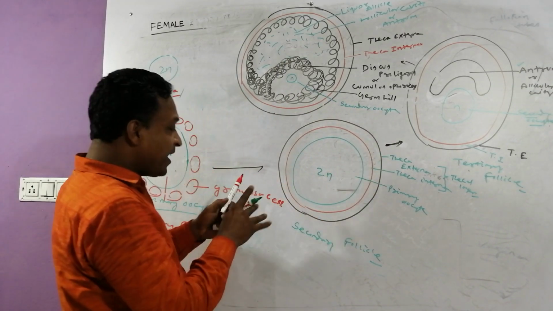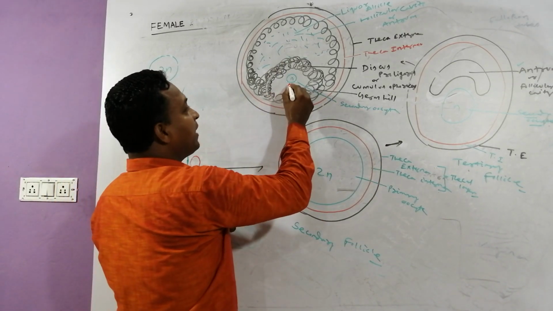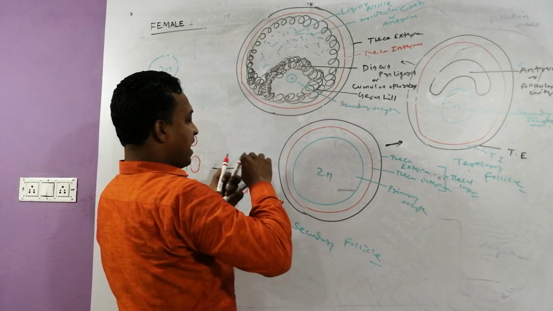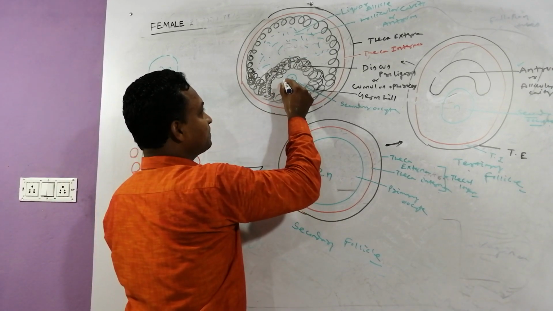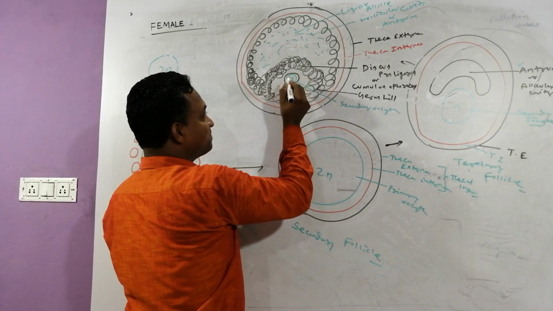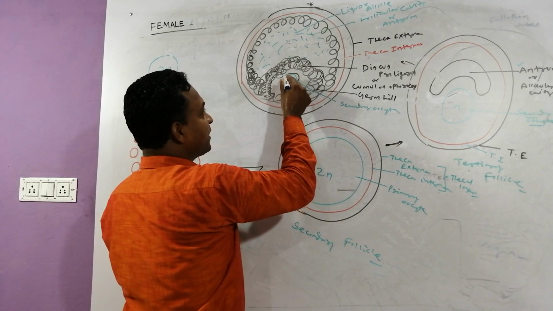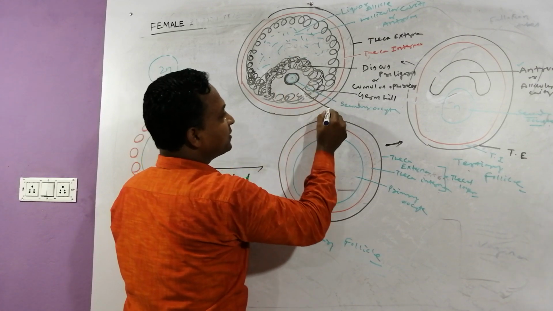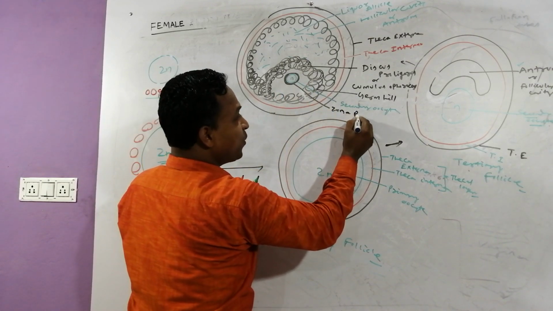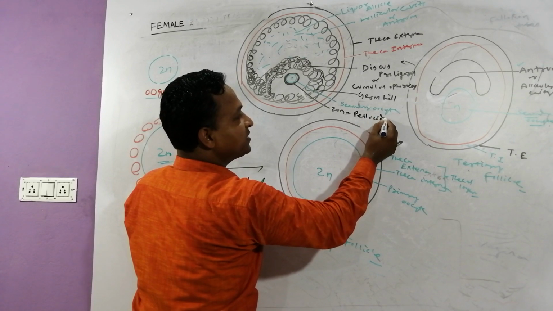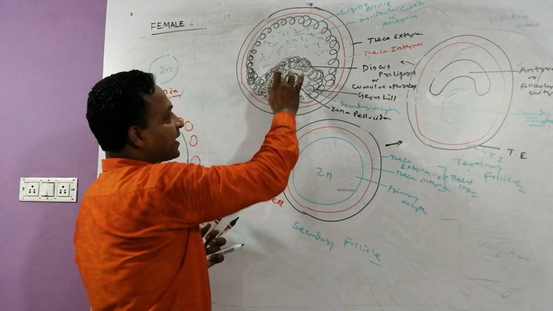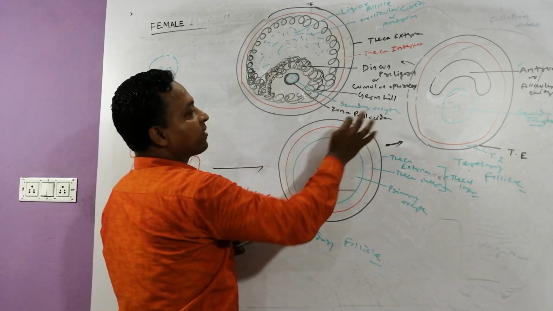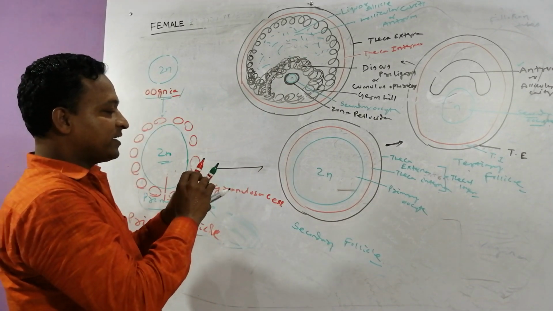Okay, and the secondary oocyte is covered by another layer. We can call that zona pellucida. Yes, try to focus. The secondary oocyte is covered by another layer. We can call that which pellucida? Zona pellucida. And try to focus.